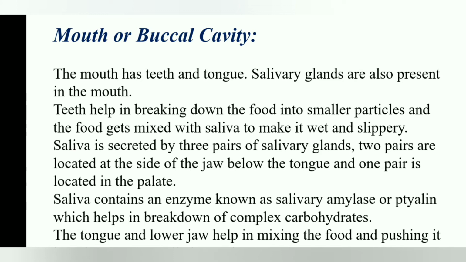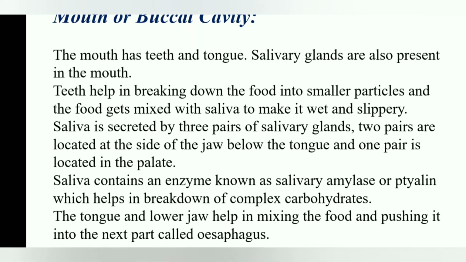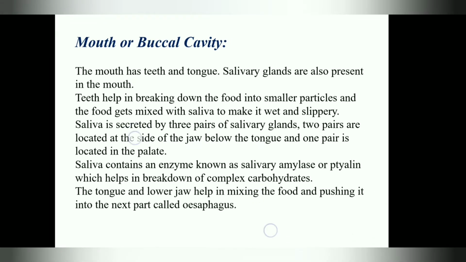So here carbohydrate breakdown starts in the mouth. Complex carbohydrates are broken down. The tongue and the lower jaw also help in mixing the food and pushing it into the next part called the esophagus. So in the mouth, teeth, tongue and salivary glands help in digestion.